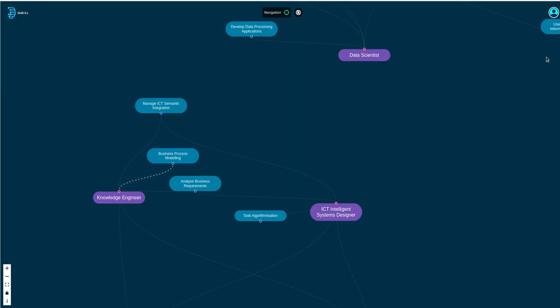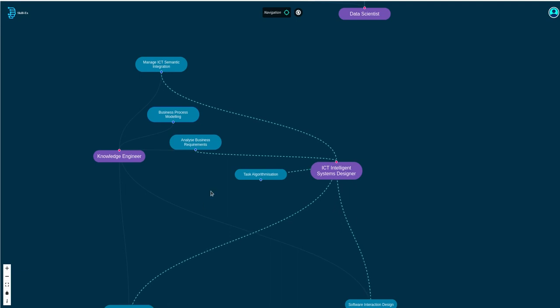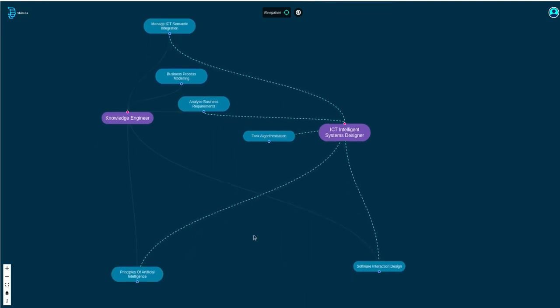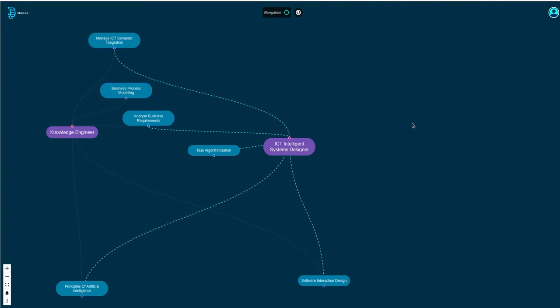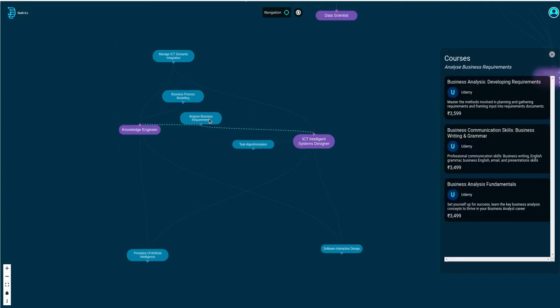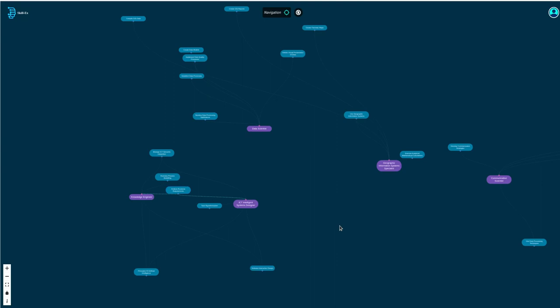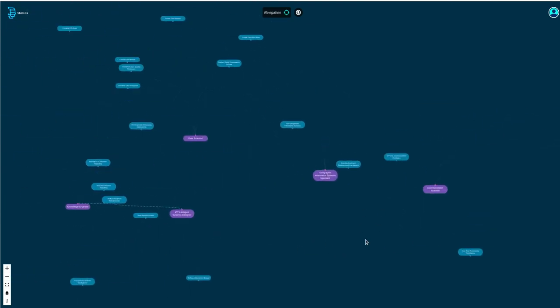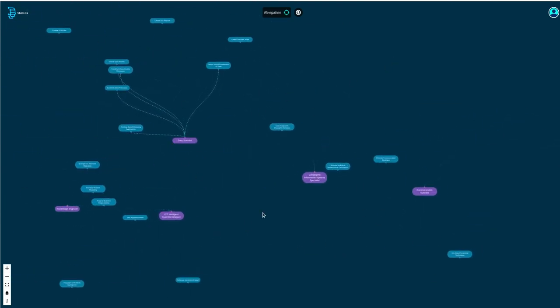Or if I want to learn something else, then you could also double click on it and you would see the corresponding courses that come around it. So say for example, analyze business requirements. Here there are some courses that I can see around, say, business analysis fundamentals, business analysis developing requirements, for example. Hey, these two courses look really interesting. So this is our skill tree, and there are also other occupations and other skills that you can explore.